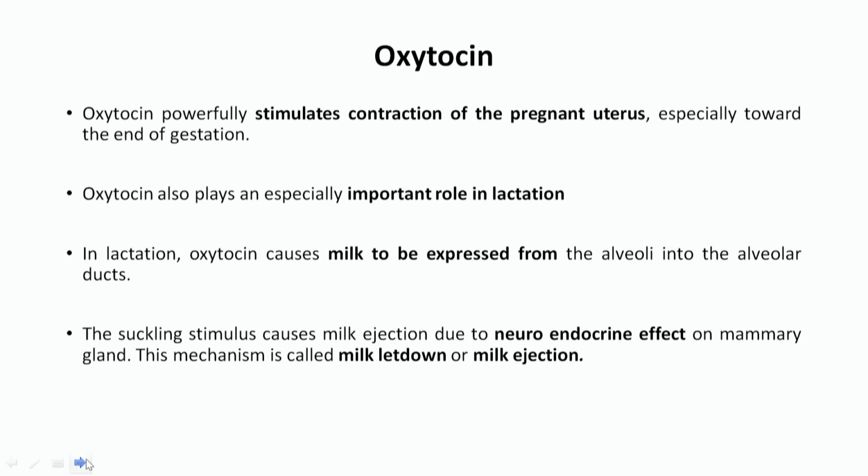Another hormone is called oxytocin. Oxytocin is also a very powerful stimulant, causing the contraction of the uterus at the time of birth. So that causes powerful uterine contraction, and it also has a very important role in lactation, meaning that the milk ejection reflex is mainly produced